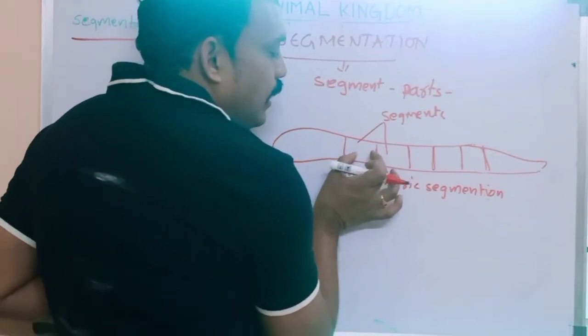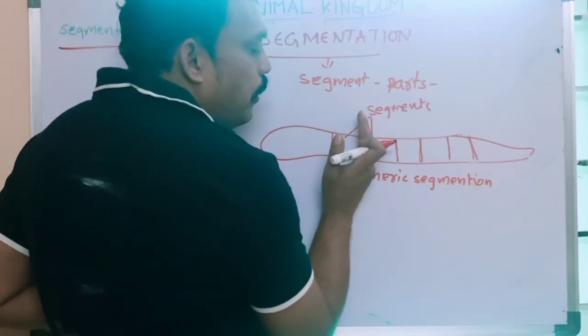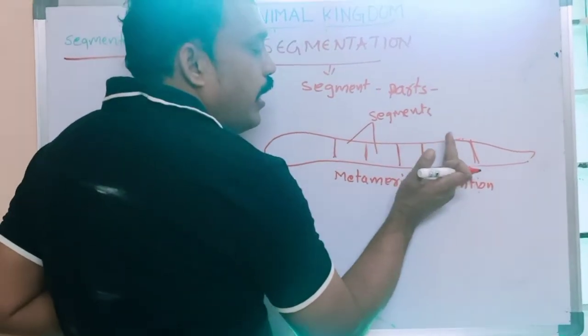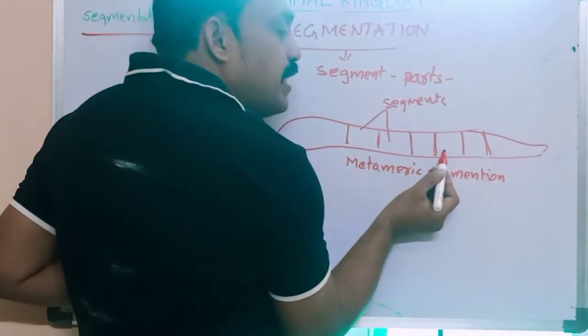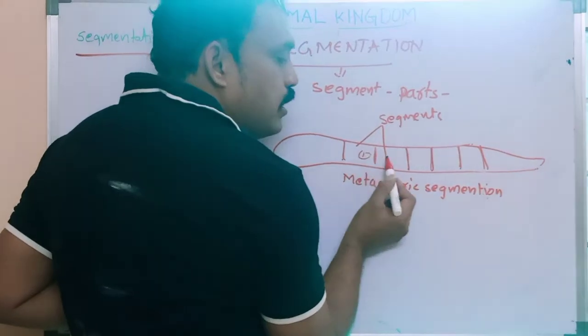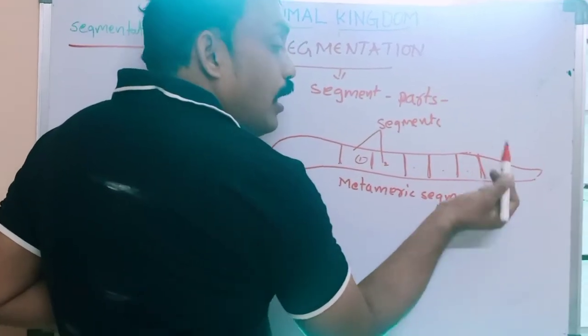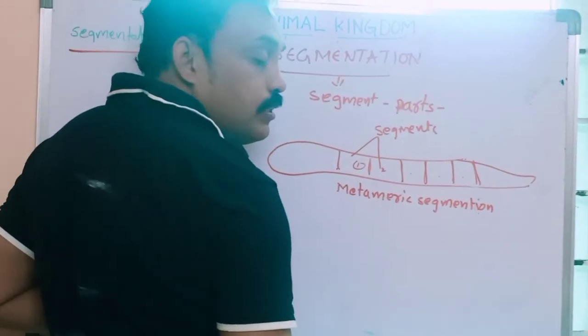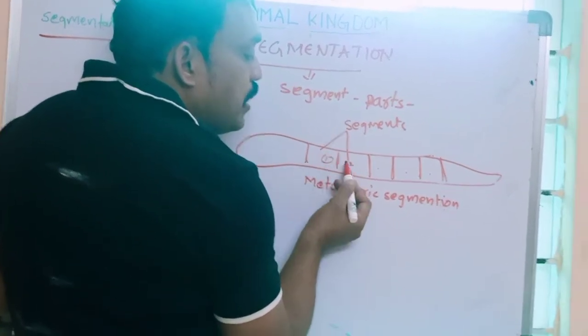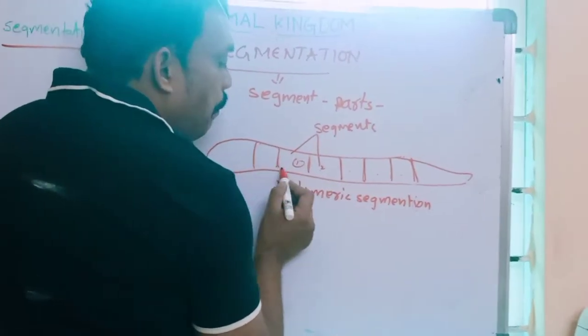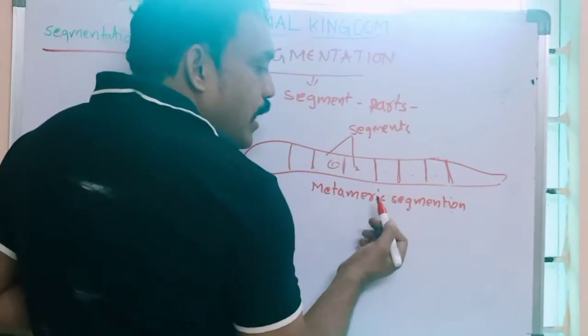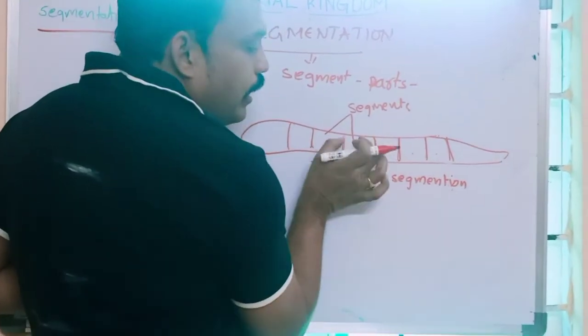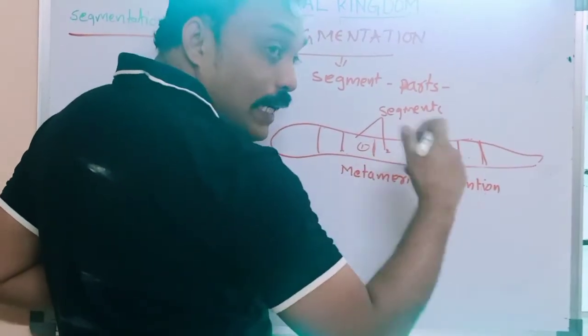Earthworm, externally and internally, the body parts are divided into segments. This is one segment, 2, 3, 4, 5. Like that, there are more than 100 segments. In each and every segment, the body parts repeatedly originate.